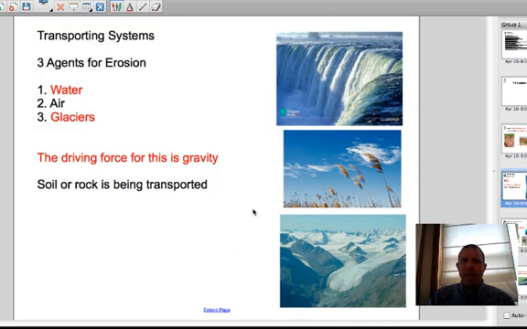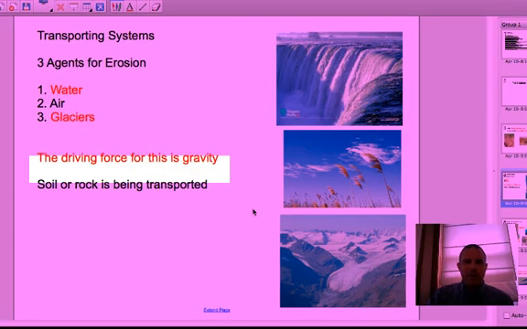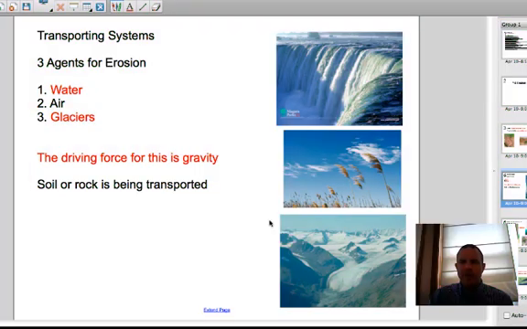So there's three main agents or ways that the soil, broken down rock, is going to be transported. It could be transported by water, it can be transported by air, or it could be transported by glaciers. The driving force behind all of these is going to be gravity. We have that downward force. So the soil and the rock are what is going to be transported in those.